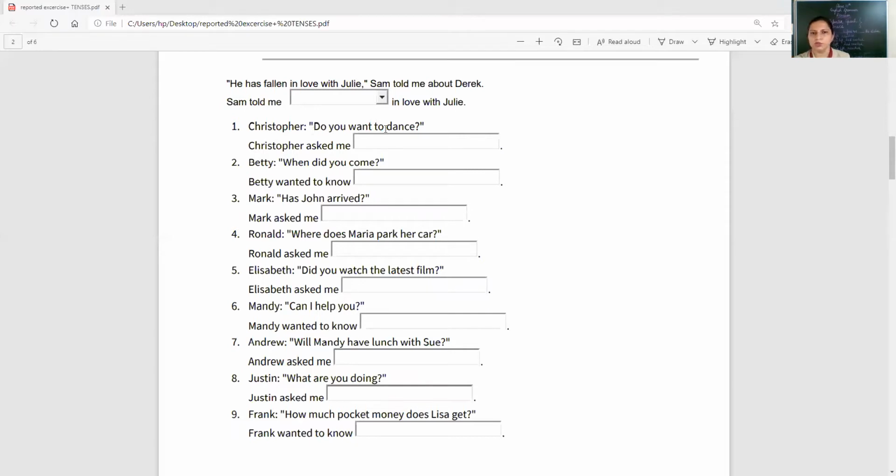Christopher, do you want to dance? Christopher asked me, dash. Betty, when did you come? Betty wanted to know, dash. Mark, has John arrived? Mark asked me, dash. Ronald, where does Maria park her car? Ronald asked me, dash.